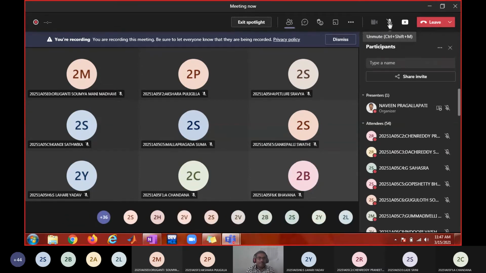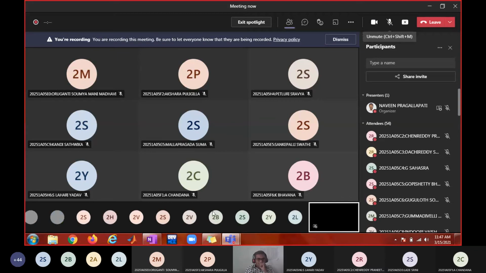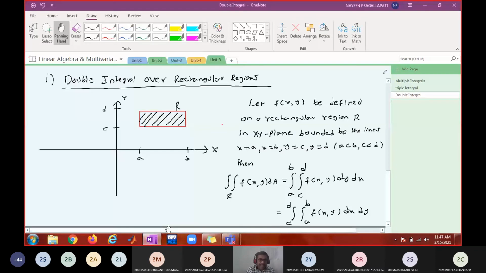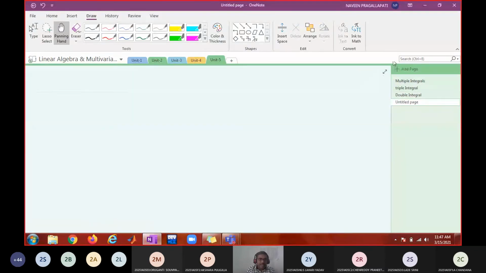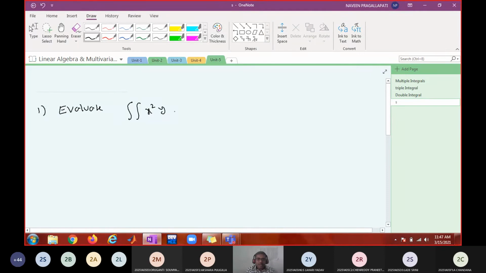Evaluate, let us say like this, the double integral of x square over R, dA, where R is bounded by 0 less than or equal to x less than or equal to 1 and minus 1 less than or equal to y less than or equal to 1.